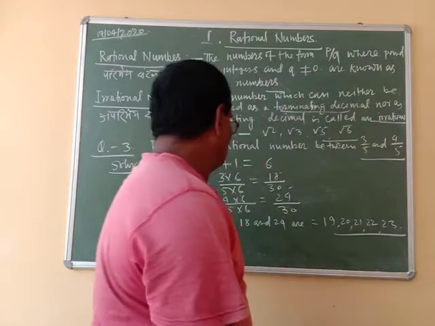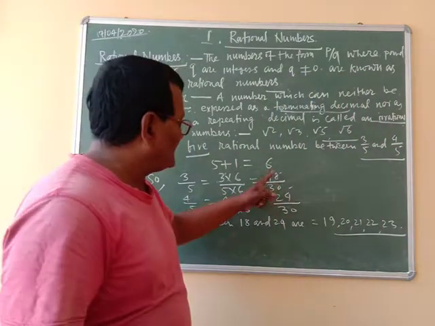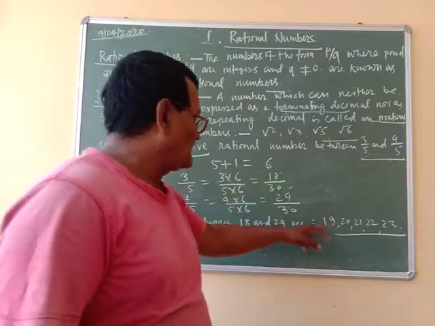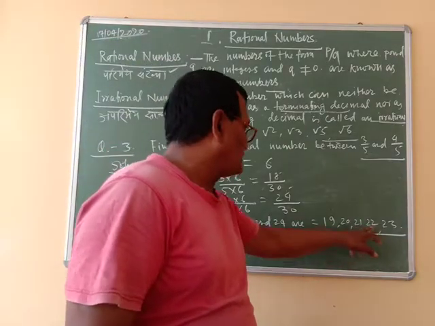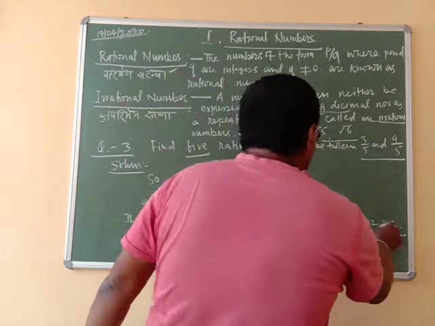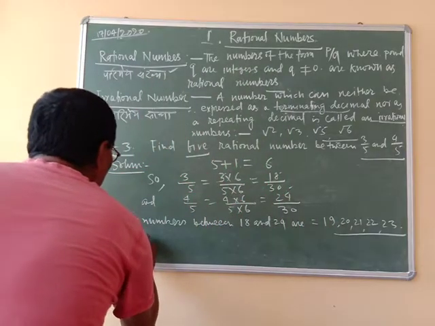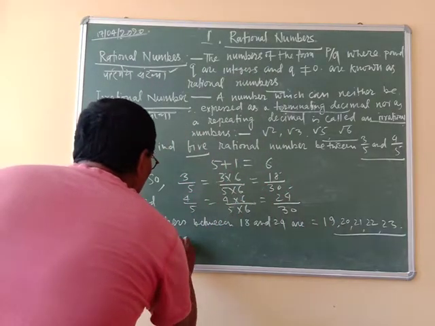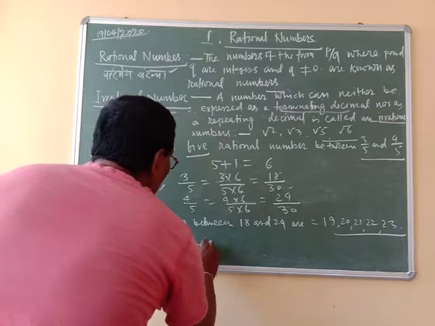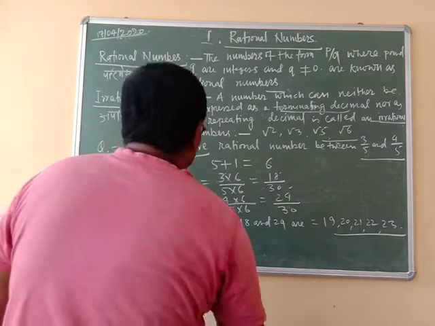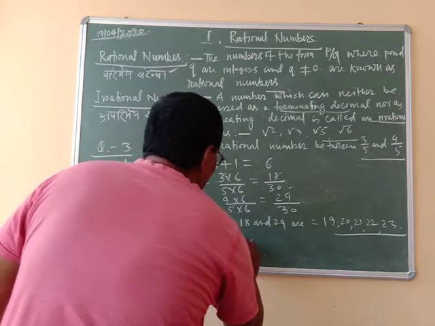That is 5 numbers. The numbers between 18 and 24 are 19, 20, 21, 22, 23, and thus we get the required 5 rational numbers.